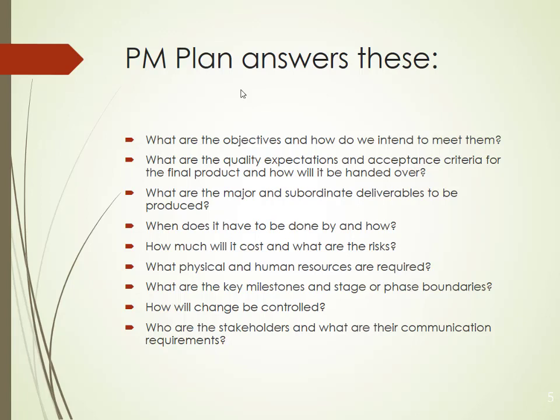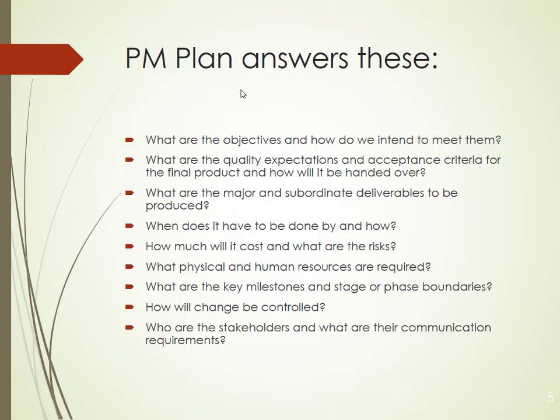We know what the objectives of a project are. Objectives of the project are nothing but what my project is going to deliver at the end, the solution. How am I going to arrive at that solution? There has to be a plan, no? That plan is called the project management plan. If I refer to that plan, I will come to know how I am going to achieve those objectives. What are the different stages? What are the different milestones? Who is responsible for what? Everything I will come to know when I look at the project management plan.